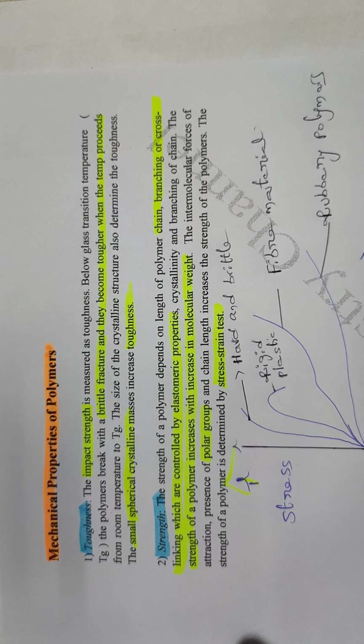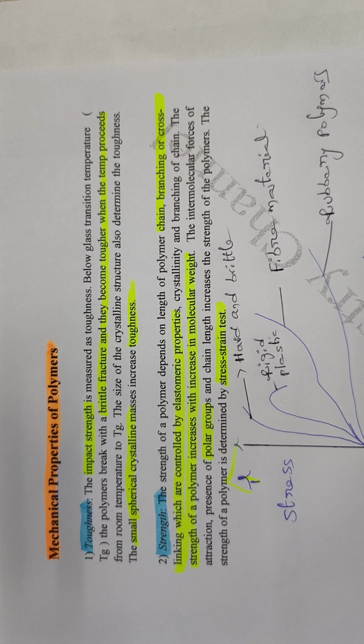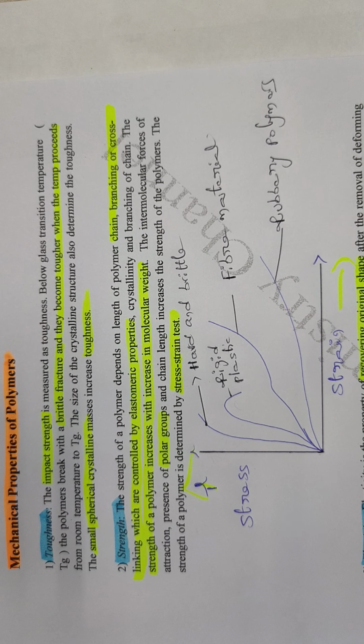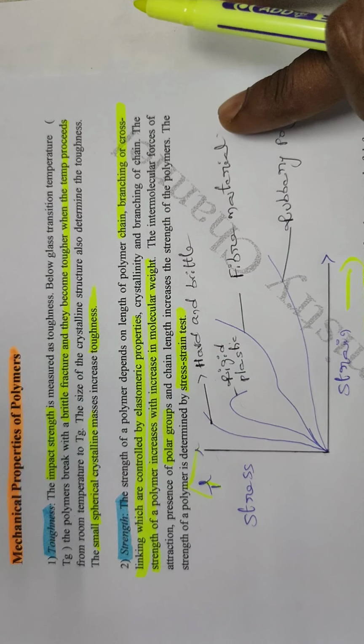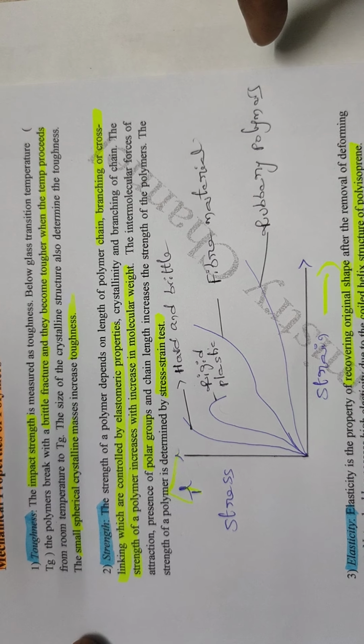You can write the notes also. Toughness means the impact strength. Mainly the impact strength is measured as toughness. And strength means load bearing capacity, which is dependent on the chain structure. The polymer strength is mainly dependent on chain structure and the presence of polar groups.